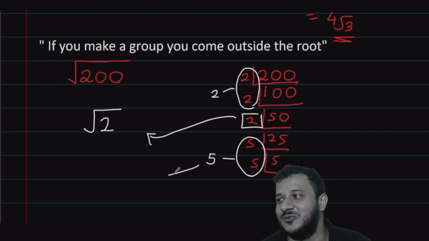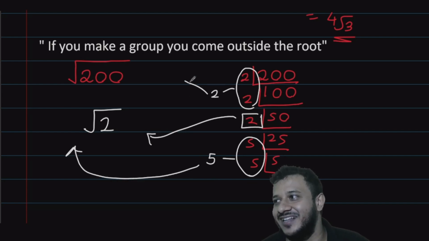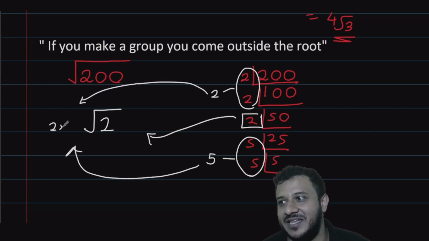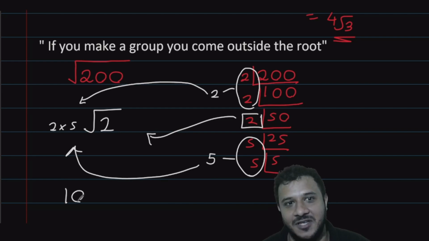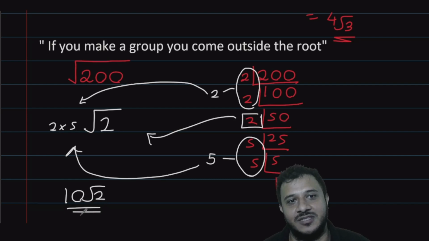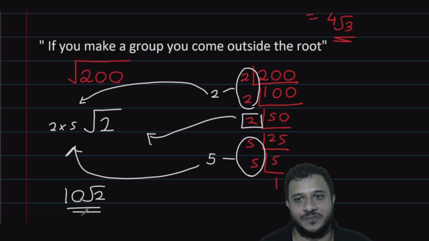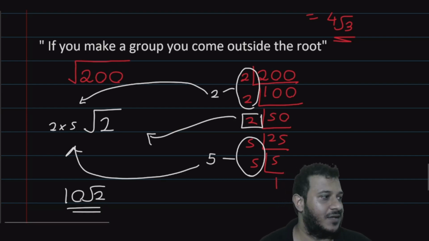Where the two couple will come out and multiply themselves, and that will give you 10 root. Did that make sense to you, Pute? All good? No problems, right?